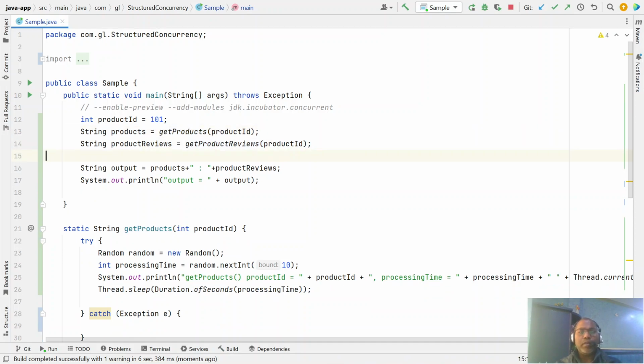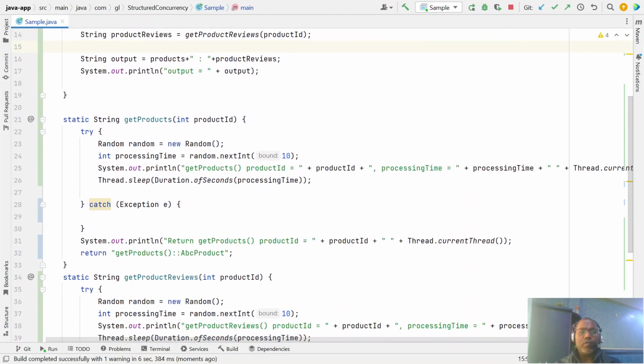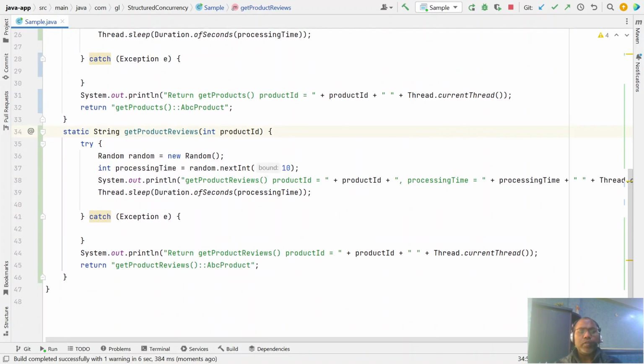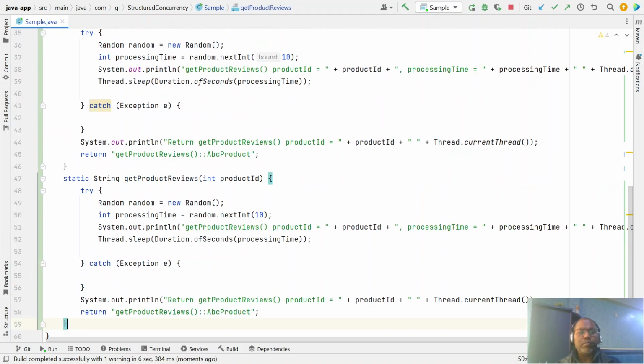Might be some context. Let's add one more. There might be a situation where in the other system there is the product best price.